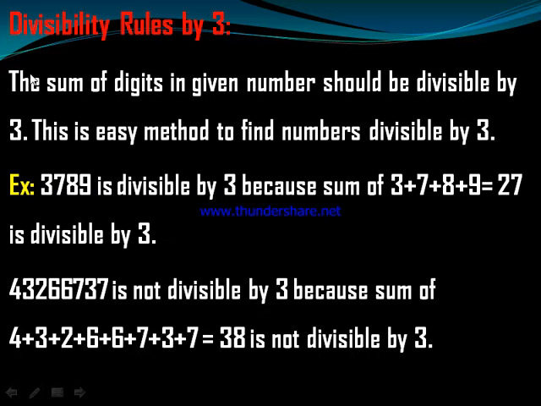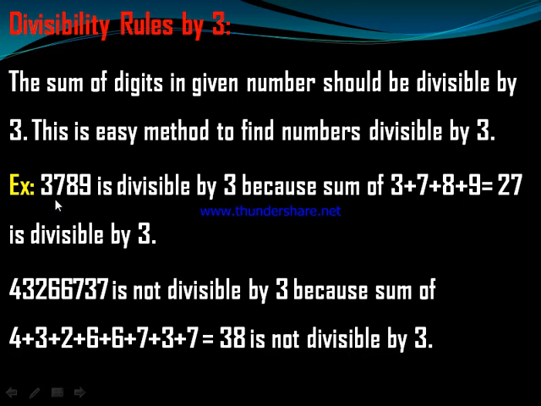Divisibility rules by 3. The sum of the digits in a number should be divisible by 3. This is an easy method to find numbers divisible by 3.